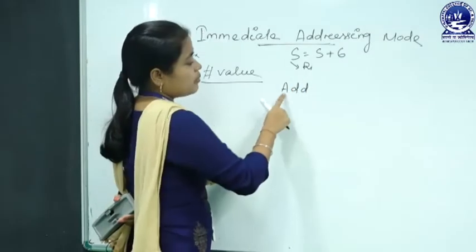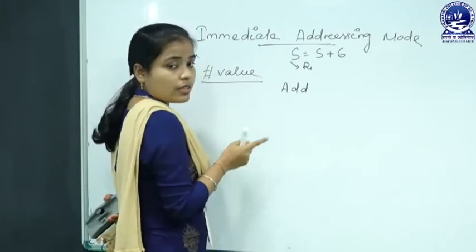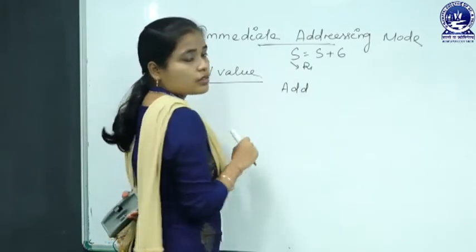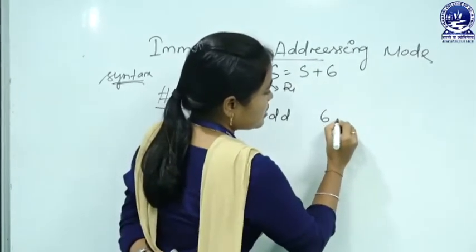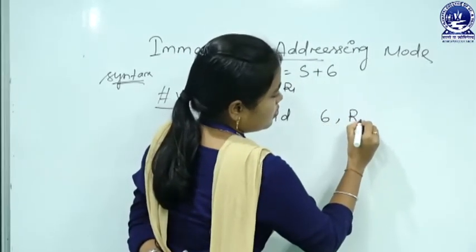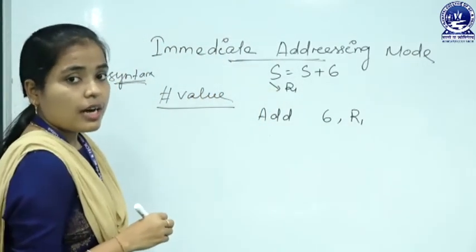Simply you can write add. What do you have to add? You have to add 6 with the content of R1. And what is the content of R1? The value of S. So, add 6 to R1 and store it in the R1 register.